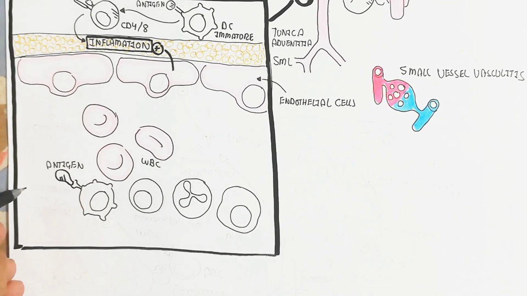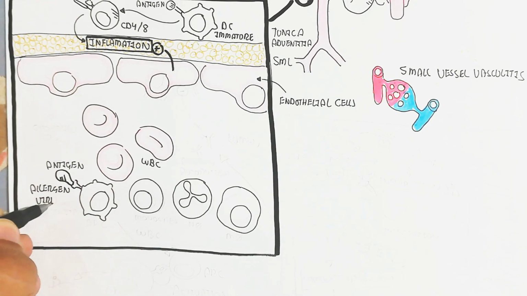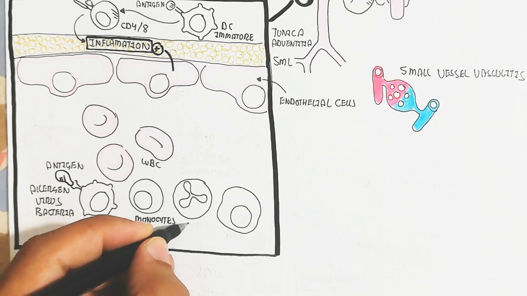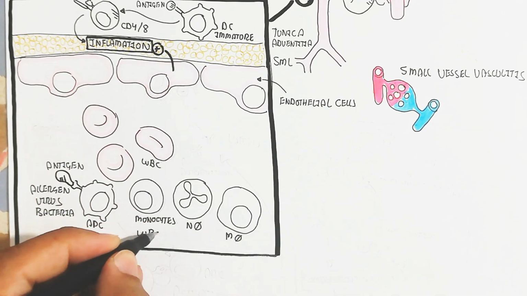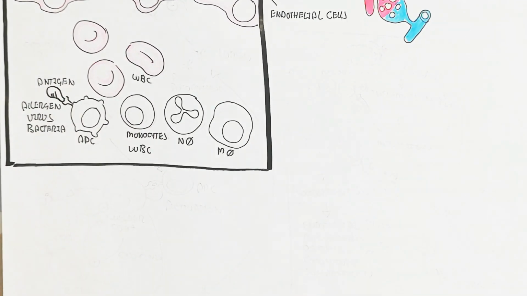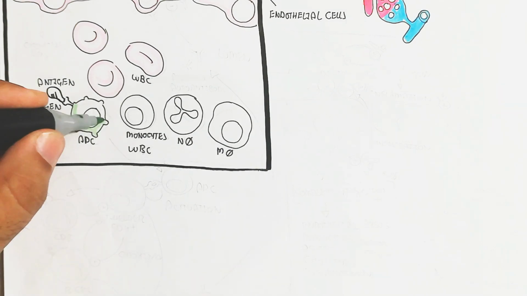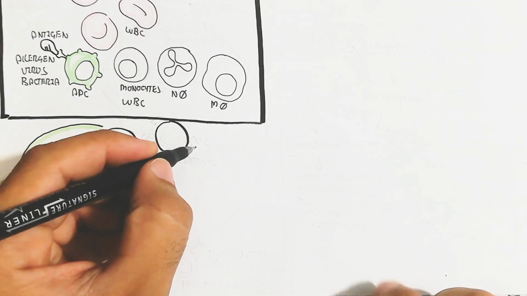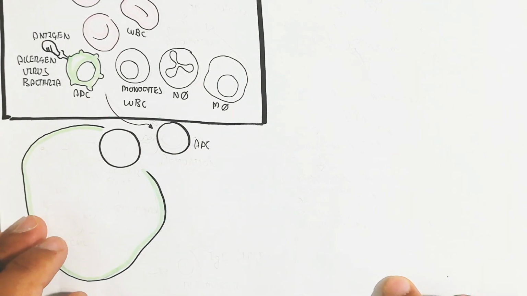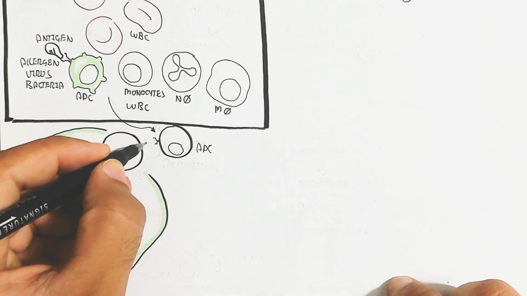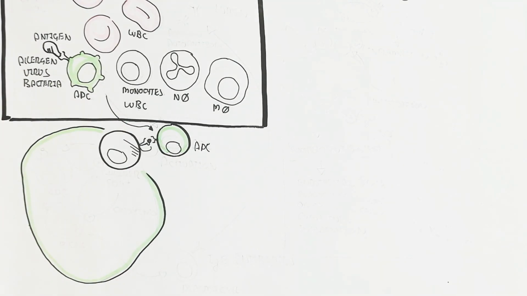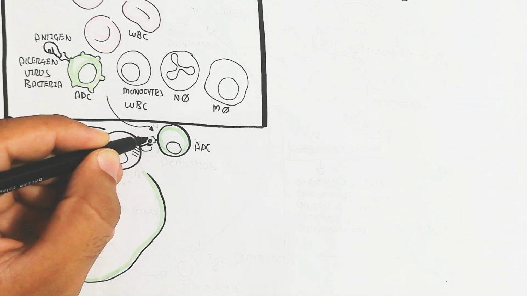Why? Let's understand this. This is the antigen in the blood circulatory system, in the lumen. The allergen, virus or bacteria interacts with the antigen presenting cell, which goes toward the lymph node. There, the antigen presenting cell will activate the naive T helper cell, CD4, which is known as the activation of the T helper cell.